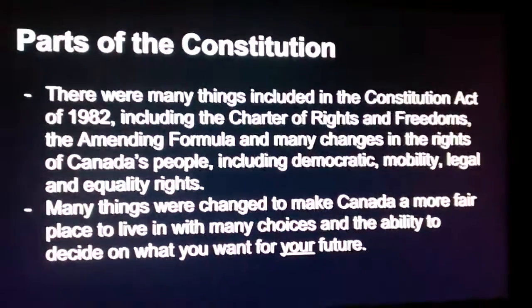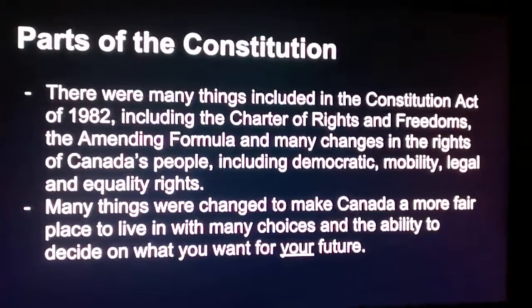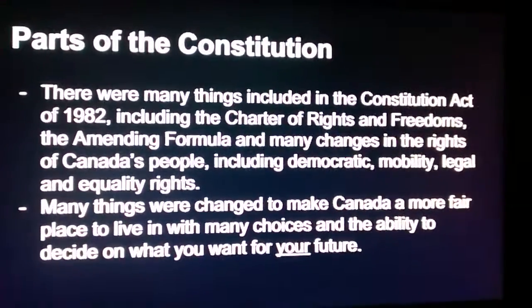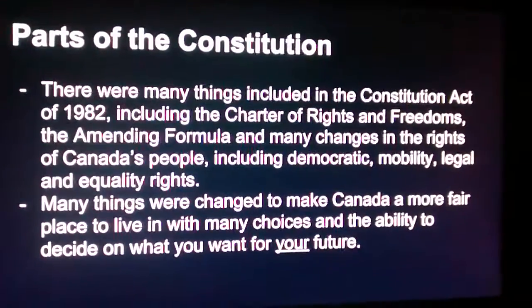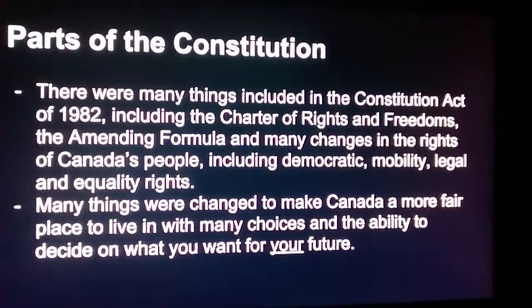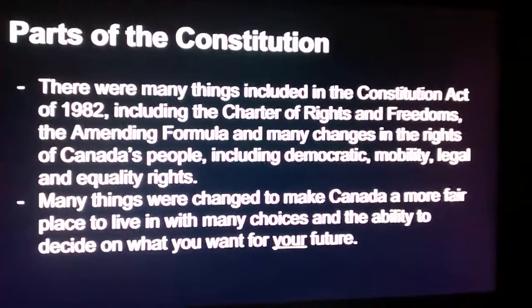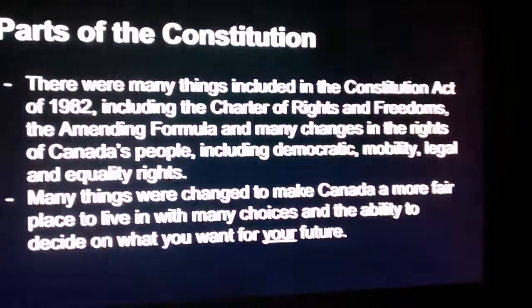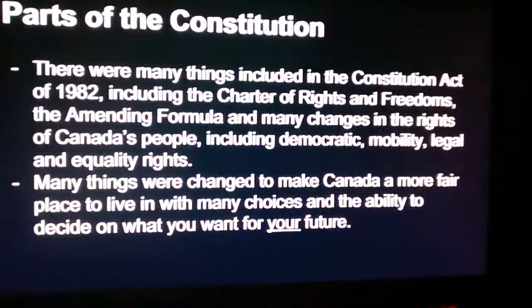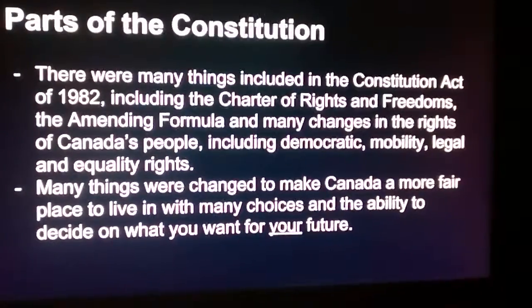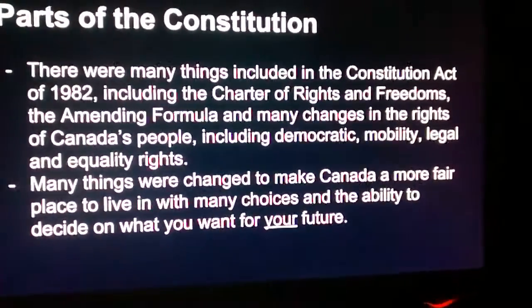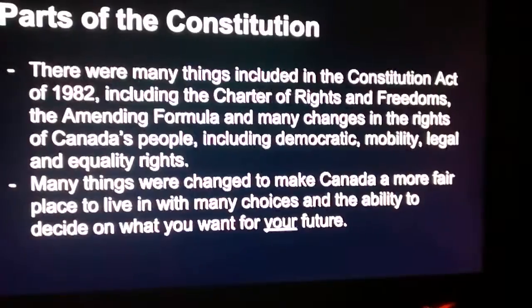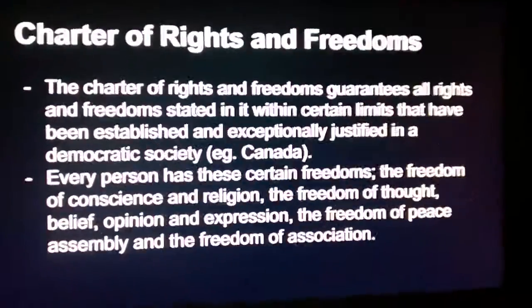Parts of the Constitution. There were many things included in the Constitution Act of 1982, including the Charter of Rights and Freedoms, the amending formula, and many changes in the rights of Canada's people, including democratic, mobility, legal, and equality rights. Many things were changed to make Canada a more fair place to live in, with many choices and the ability to decide on what you want for your future.